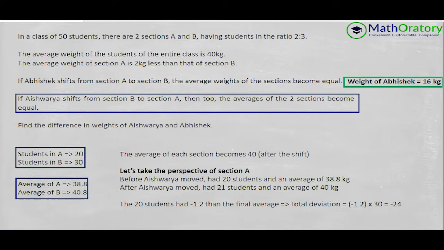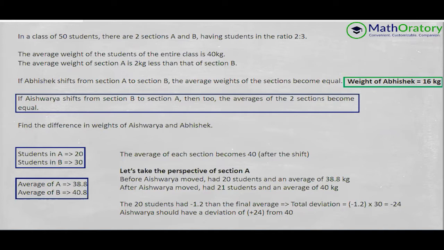On the slide, it says 30 by mistake; this is a misprint, it should be 20, and you can see the calculation later on. So minus 1.2 cross 20 would be minus 24. The rest of it is fine. This minus 1.2 is for 20 students each, so combined they have a total offset of minus 24. If the remaining 20 students have an offset of minus 24, Aishwarya herself should contribute an offset of plus 24 from 40 kilo, the average.